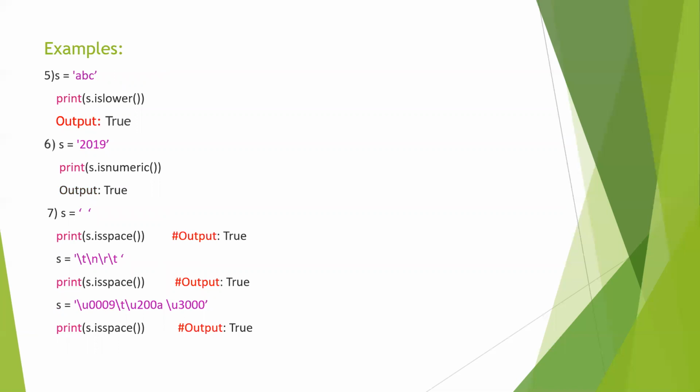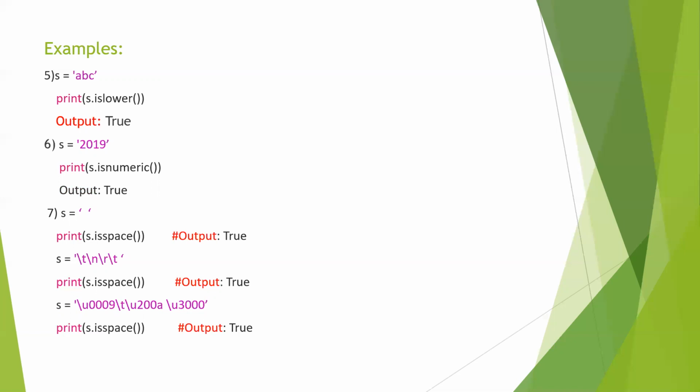Let's take another one. s equals to abc. Print s.islower. islower indicates the string should be in small letters, means small alphabets. Here s is the small letters abc, so it will print true. Let's take another example. Here s equals to 2019. Print s.isnumeric. Output is true because the string contains only numerals. Here 2019 is numeric.